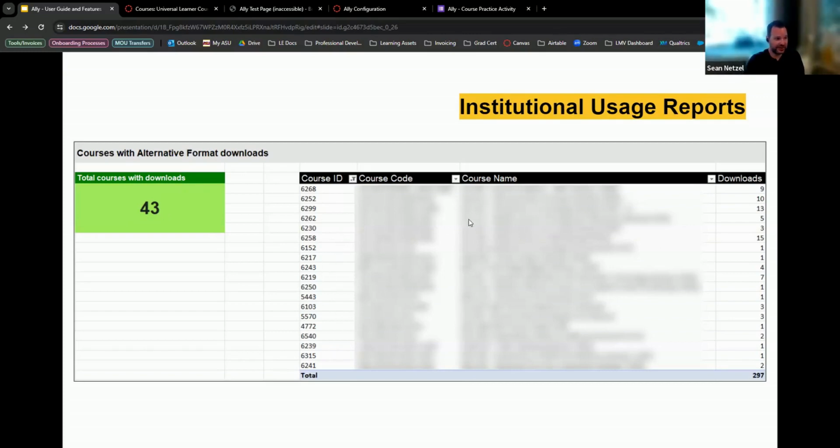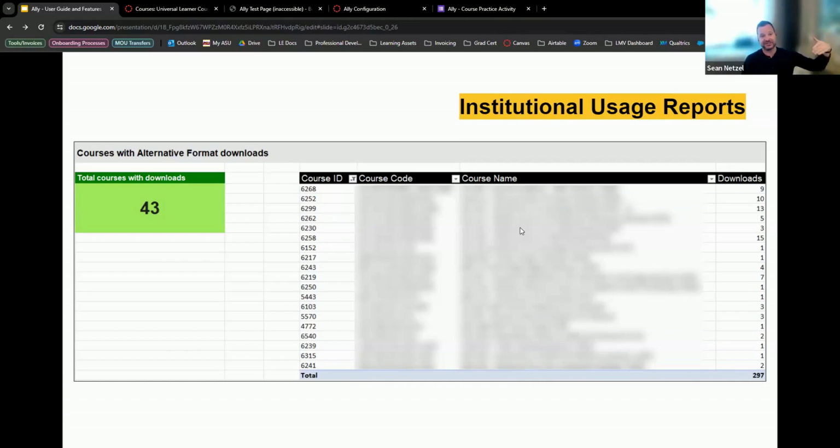But you can see on a course level, it'll show the course code, the course name, how many downloads are used. So some courses, you might have students using it more than others, but you could see all this very granularly. And it really is good because this is a really expensive, really robust tool. And if you really want to justify the cost and usage of it, this is how you do it. And that's what we have to do because we have to pay for our own instance of Ally. So by doing that, I can go to my leadership and say, hey, our students are using this.